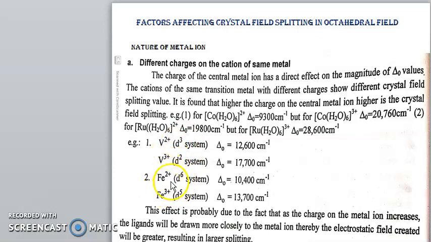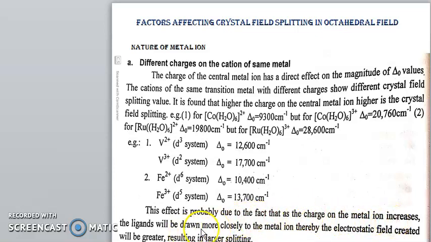Likewise, the same for Fe2+ in the d6 case, the del octahedral value is 10,400 centimeter inverse, and for Fe3+, that is the d5 case, the del octahedral value is 700 centimeter inverse. This effect is probably due to the fact that as the charge on the metal ion increases,